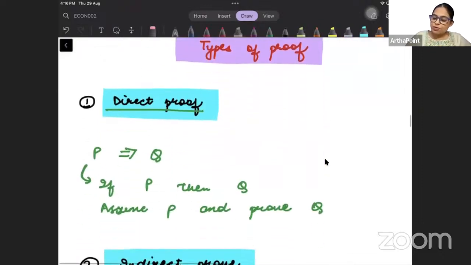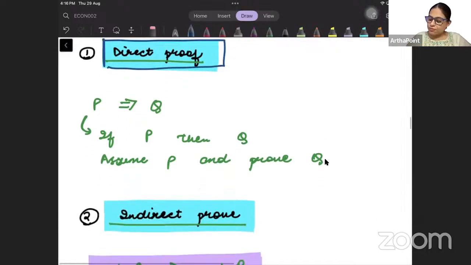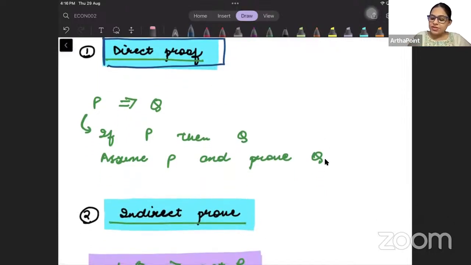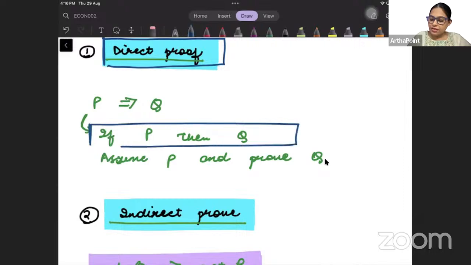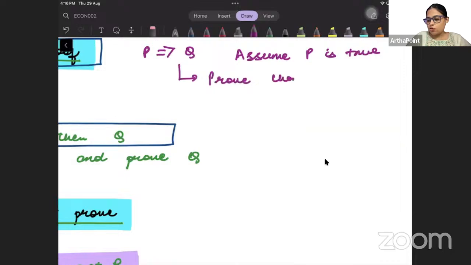Now what are the different types of proofs that we have? The first kind of proof that we have, beta, is called a direct proof. In a direct proof, what we do is we say if P then Q. When we are saying P implies Q, we will assume that P is true and we will prove that Q follows.